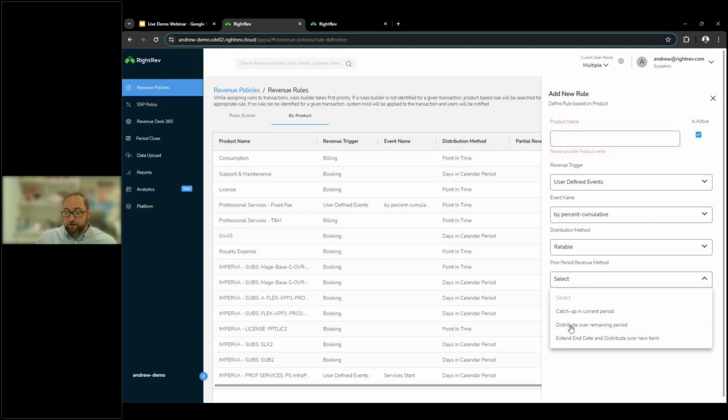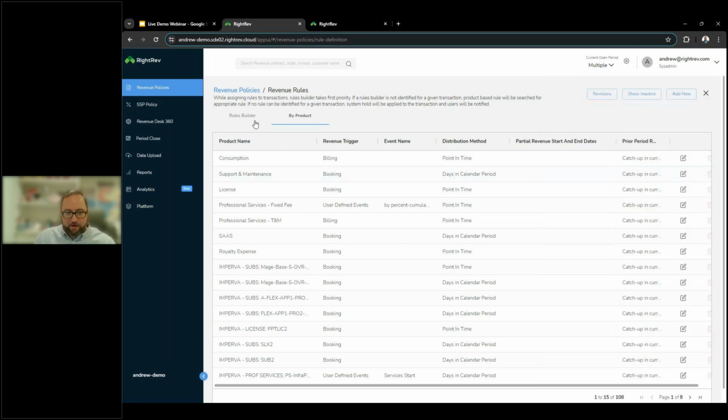The other option would be to distribute that 2-month period over the remainder of the term. So if it was an annual agreement, we might distribute that over 10 months as opposed to the 12 that was originally stated. And then the last option, which is probably the least commonly used, is to extend the end date and distribute over a new term. What that means is we would actually say the revenue was triggered today, so instead of using February 1st as our start date, we're going to use today as our start date and process however long that initial period was. We'll process that for this new start date. So our end date would adjust from January 31st to April 23rd in this case.